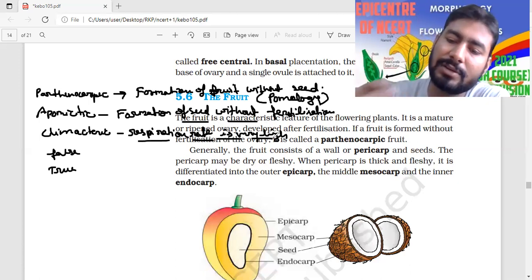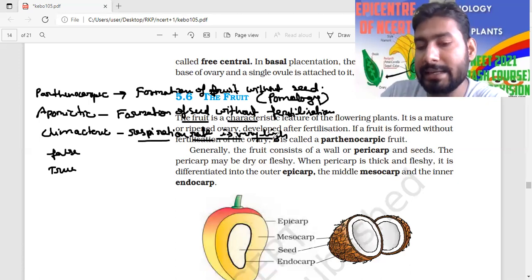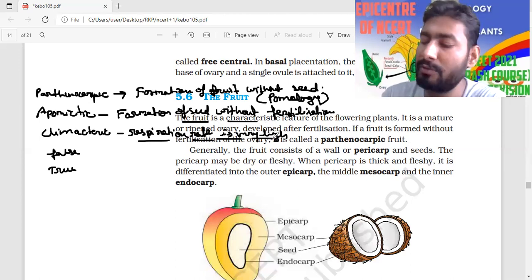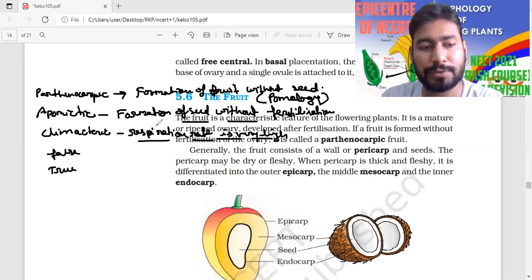When it will start to ripen, that time what will happen? The temperature, I mean the respiration rate, is very high. So such a type of fruit is known as the climacteric fruit.